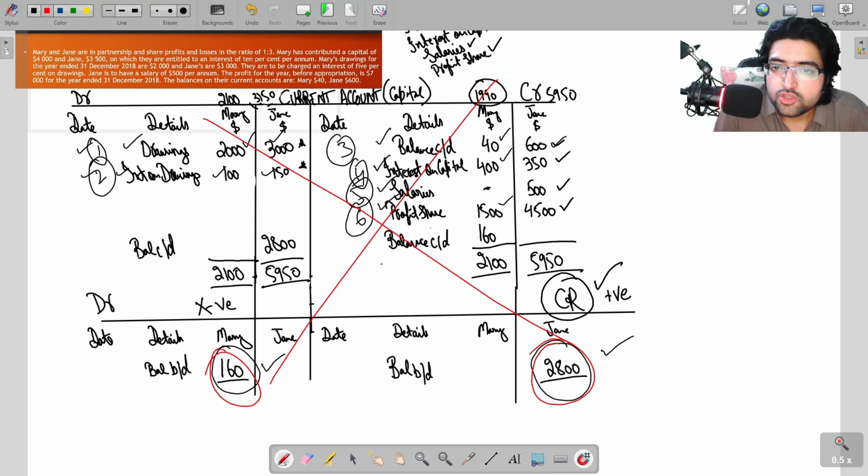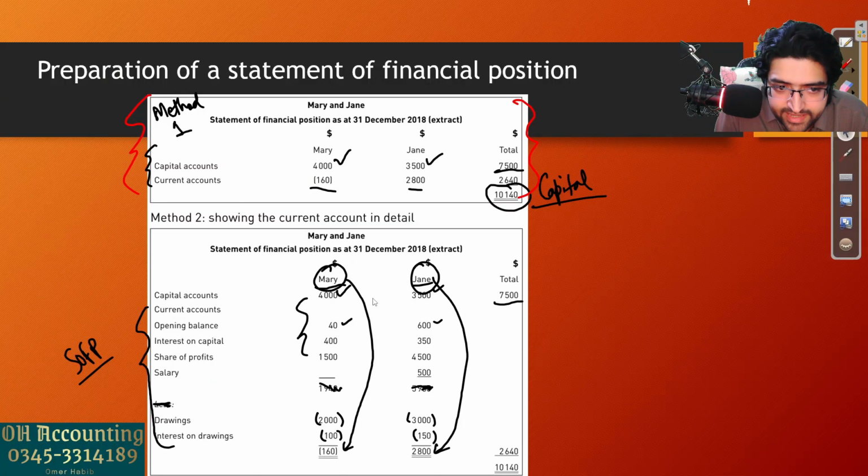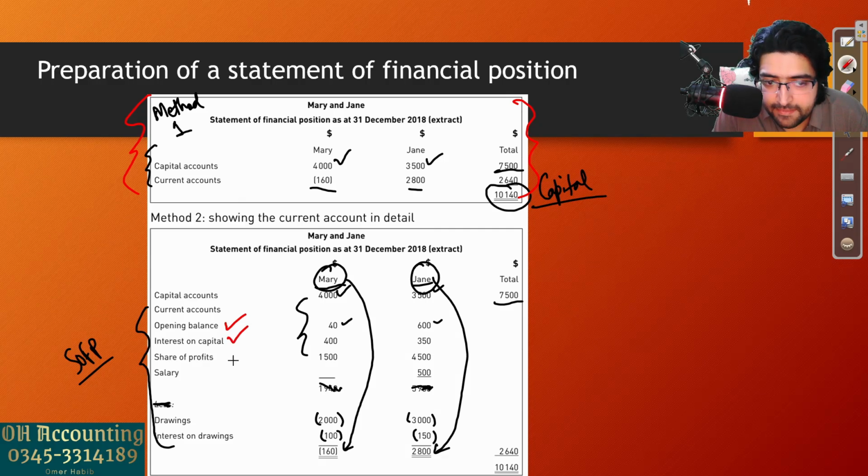You will show all the working like this. Write Mary and Jane or whatever the name of the partners are in the question, and then show the working like this. It's the same thing. You will have to add opening balances, add interest on capital, add share of profits, add salaries to the amount given, and then subtract drawings and interest on drawings from that, and then get the final balances. Answer will be the same.